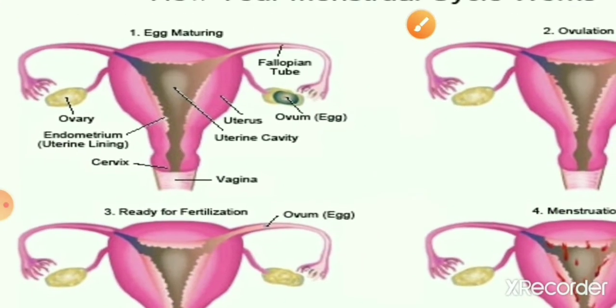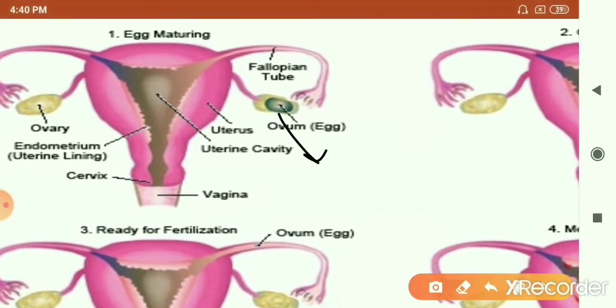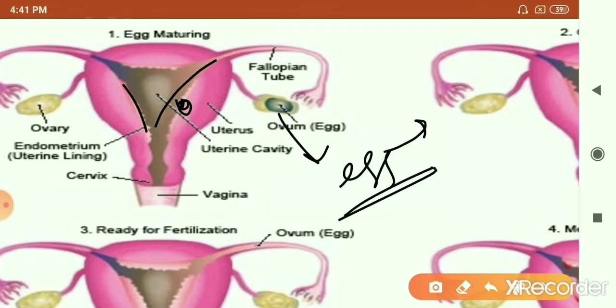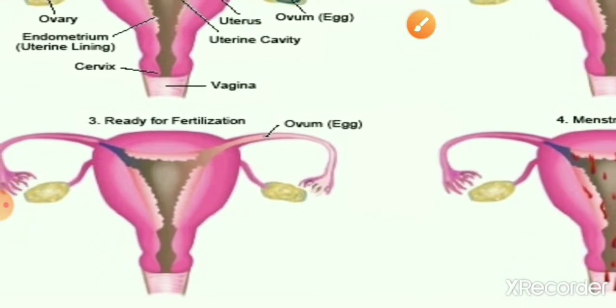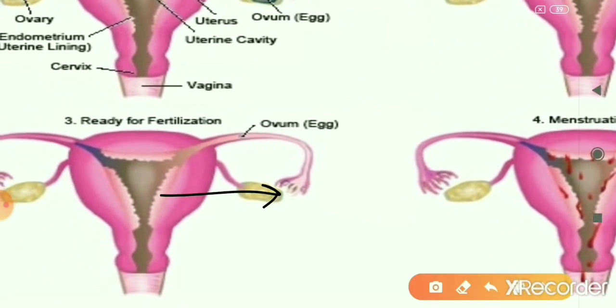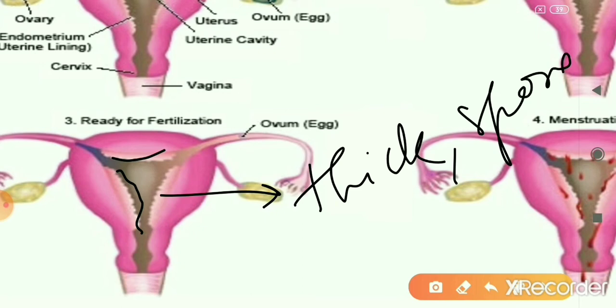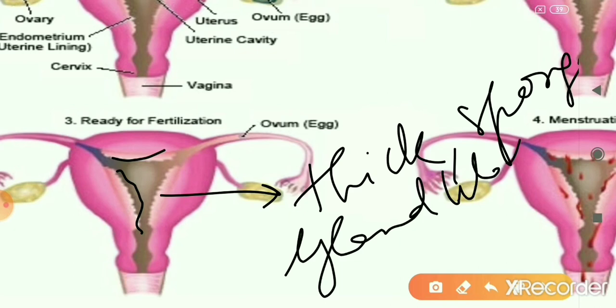I have just now told you that the ovary releases an egg every month, and the cyclic event occurs. If the egg gets fertilized, then the fertilized egg will get attached to the uterus wall. So since the egg is released every month, the uterus also has to prepare itself every month to receive the fertilized egg. And how does it prepare itself? It prepares itself by becoming thick and spongy. You can see here the uterine wall has become thick and spongy and richly supplied with blood vessels and glands, because this is a preparation in case fertilization has happened. So it is ready now to receive the fertilized egg.